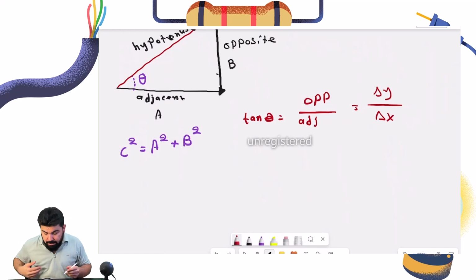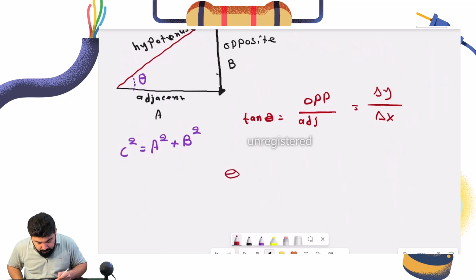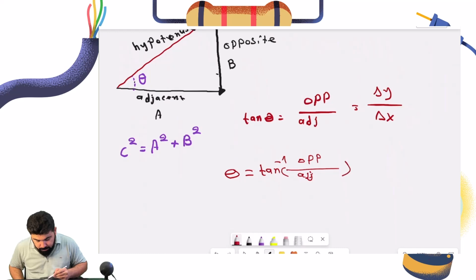And then theta is equal to tan inverse of opposite divided by adjacent.